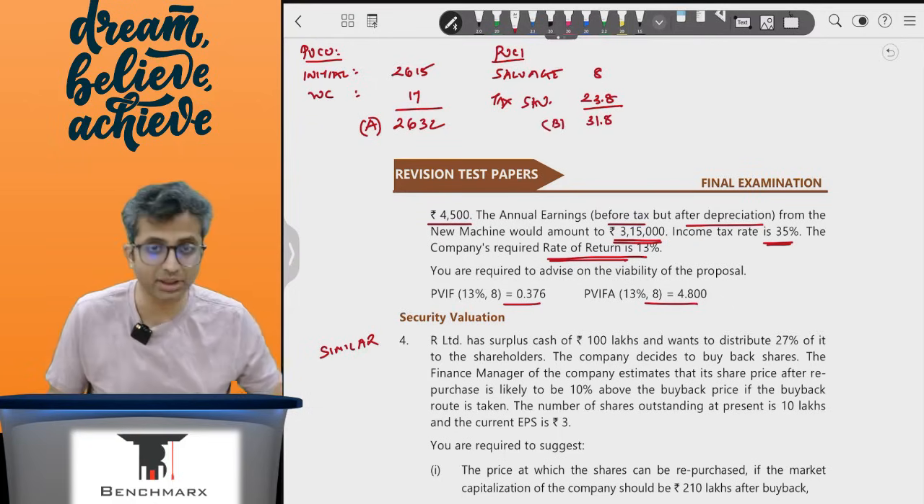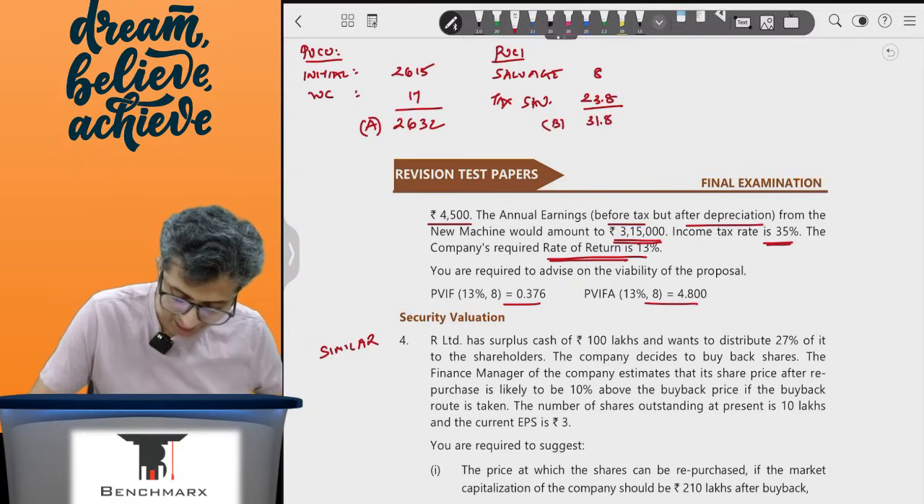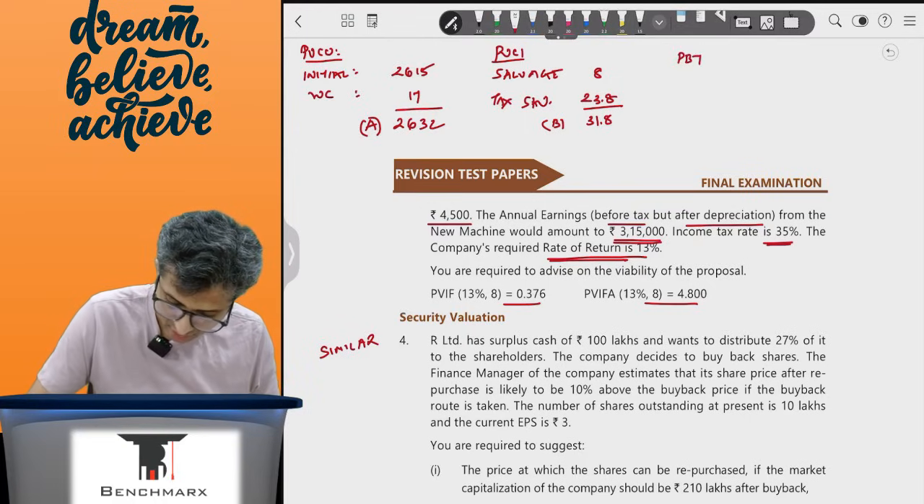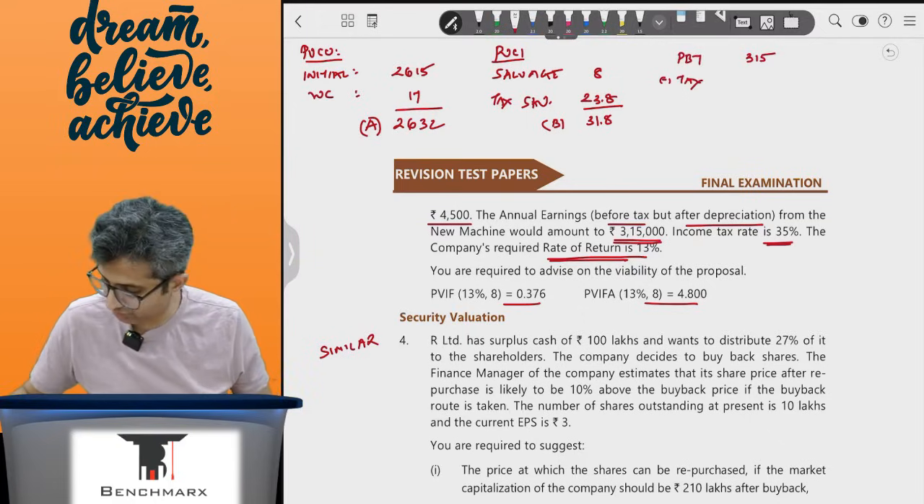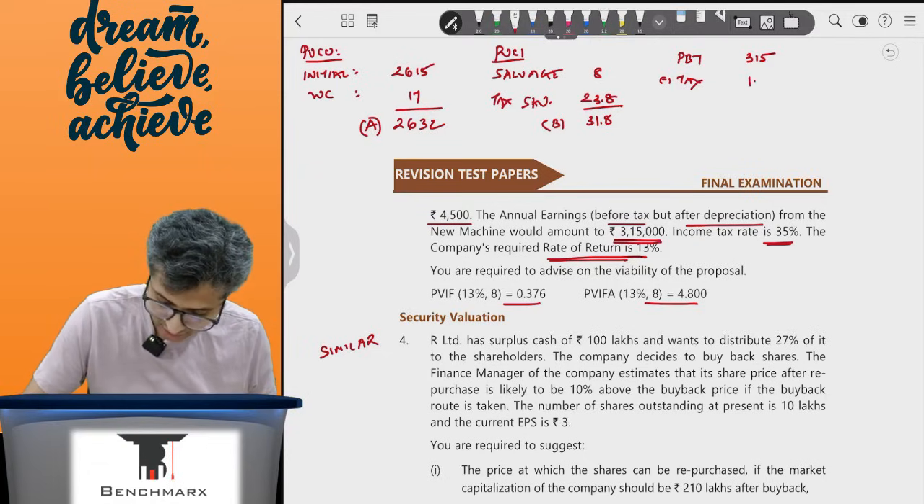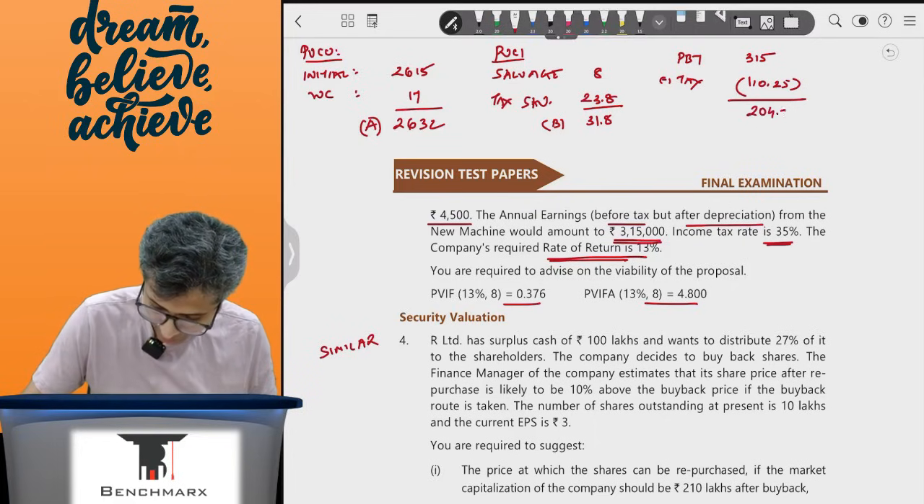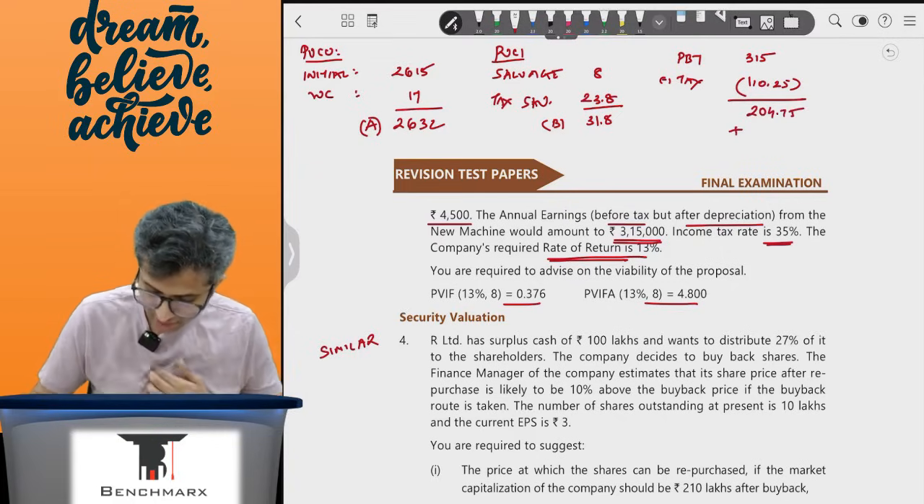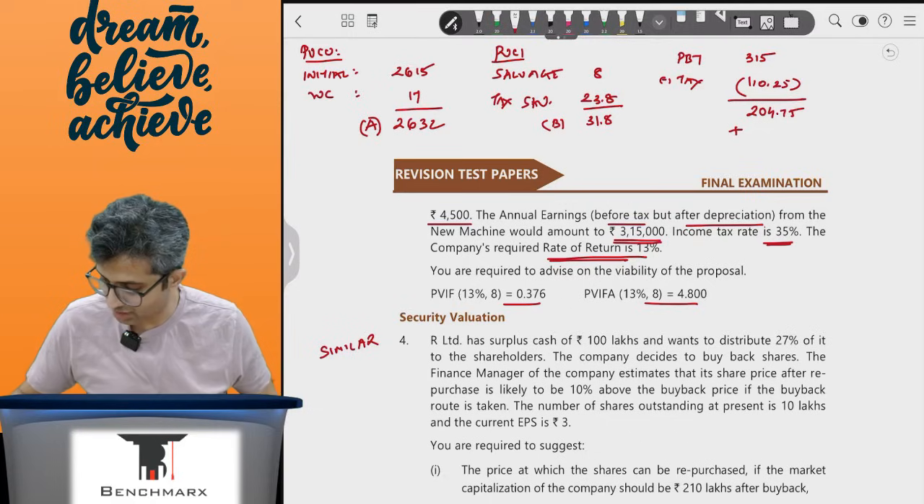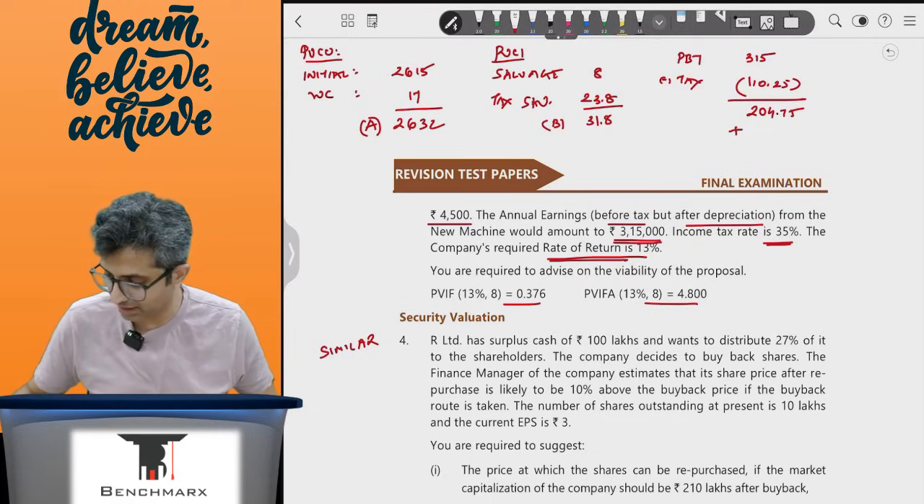This is sub point B. Now apart from this, there will be annual cash inflows, which will be profit before tax of 3,15,000 minus tax. So this is 3,15,000 into 35%, which is 110.25, and hence that will give you PAT of around 204.75 plus depreciation. Now when I calculate depreciation, this is 26,15,000 divided by 8, which is